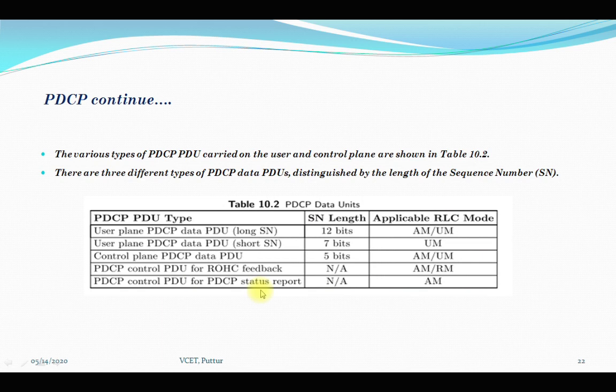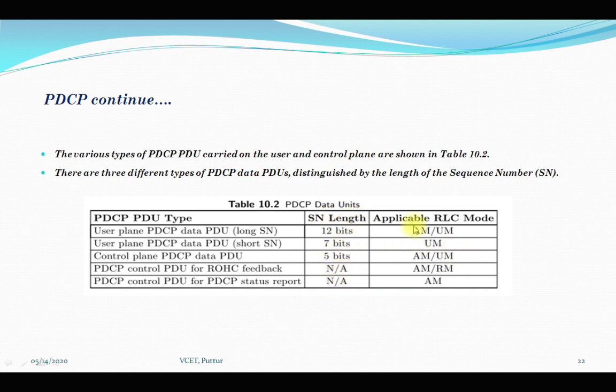So you can see here there are three different types of PDCPs: user plane PDCP data PDU, control plane PDCP data PDU, and PDCP control PDU for ROHC feedback, and the other one is the PDCP status report. Based on the sequence number length, this is 12 bit, 7 bit, 5 bit, and this is not applicable.